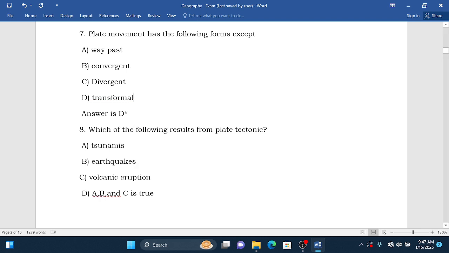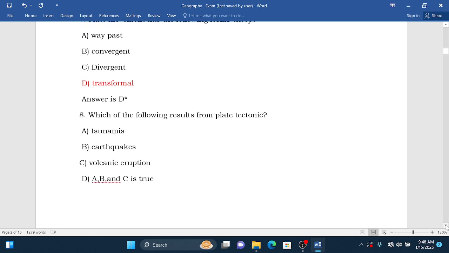A, way past, B, convergent, C, divergent, D, transform. The transform does not exist among the forms of plate movements. So the correct answer is D. Let's go to question number 8.